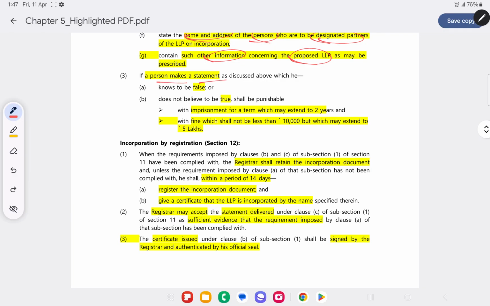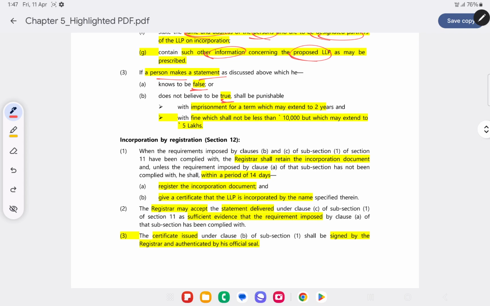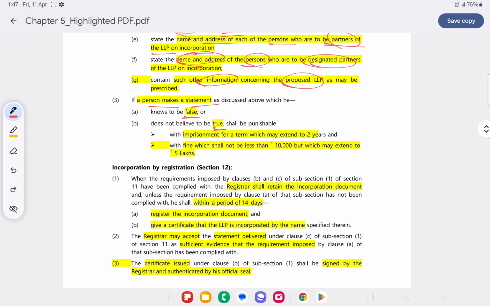And now if at all any person makes a statement that is false, or one that he does not believe to be true, we will have to submit the form, and then we also have to submit the statement, plus we have to pay the fees. Now that form will contain all the details like LLP's name, LLP's registered office address, LLP's partners' details, LLP's designated partners' details, and other information as may be required.